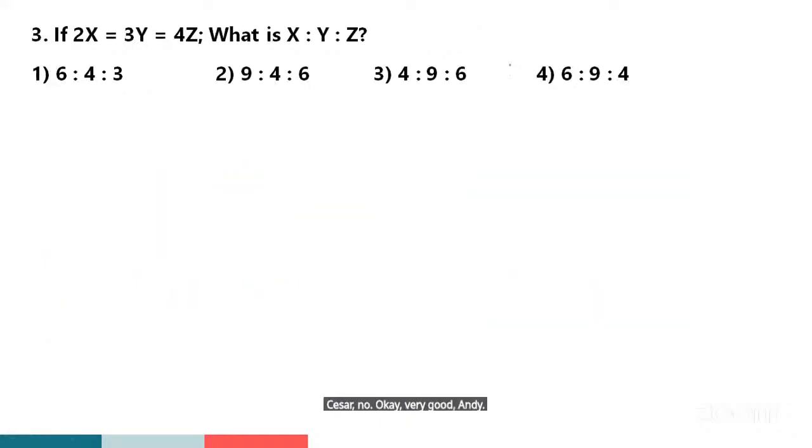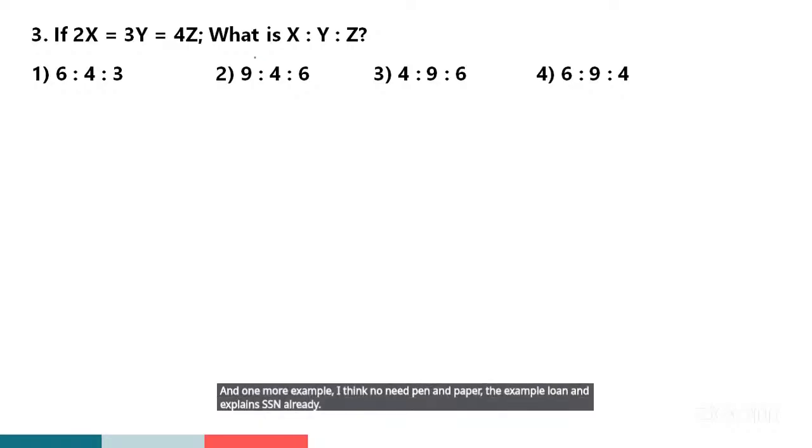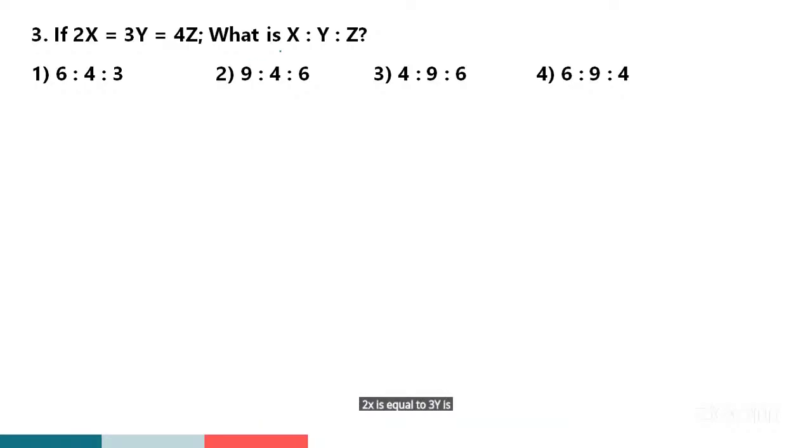And one more example. I think no need of pen and paper. 2x is equal to 3y is equal to 4z. What is x is to y is to z? Option 1, sir. Yes, very good. Option 1 is the right answer.